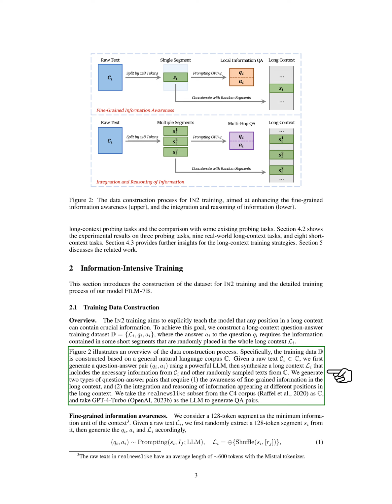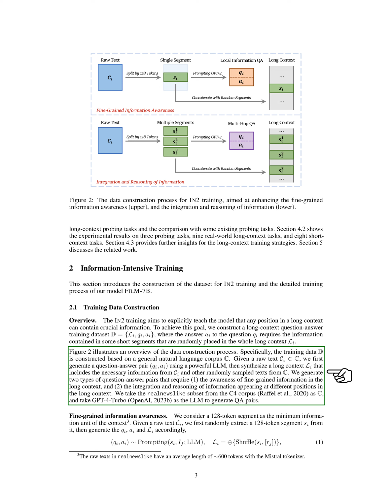Section: Fine-grained information awareness. In this section, we consider a 128 token segment as the smallest unit of context information. We start by randomly selecting a 128 token segment from a raw text, C_i, and then create the question-answer pair, Q_i, A_i, and L_i. The pair, Q_i, A_i, is generated by prompting the powerful LLM with the segment S_i and the instruction I_F.